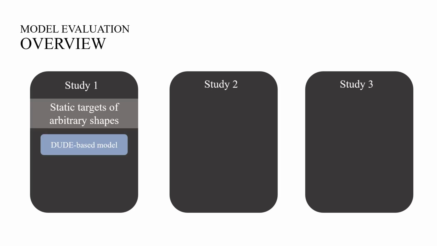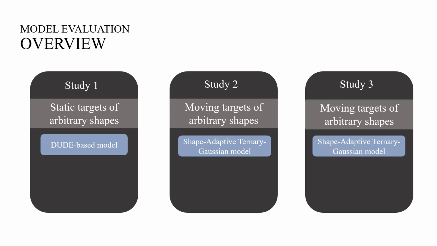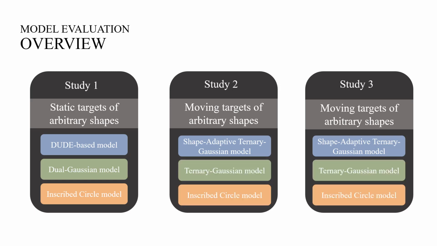The first study evaluated the dual-based model on static targets to validate its performance in describing shape. The second study tested the overall shape-adaptive Ternary-Gaussian model for moving target shapes, while in the third study we re-recruited participants and changed the experimental design to further evaluate the robustness of our proposed model. As a comparison, the dual Gaussian model and the Inscribed Circle model were included in the first study, while the Ternary-Gaussian model and the Inscribed Circle model were employed in the last two studies.